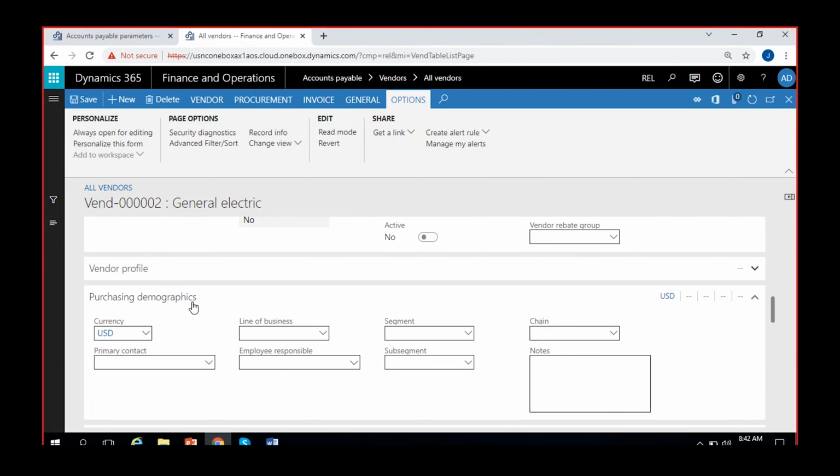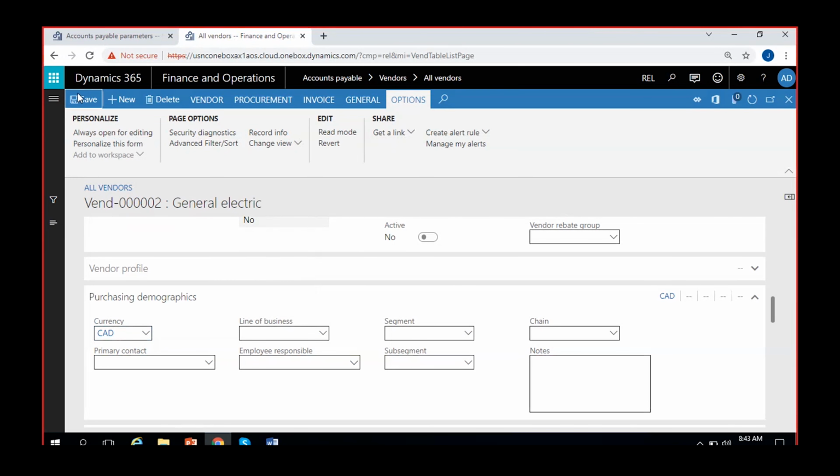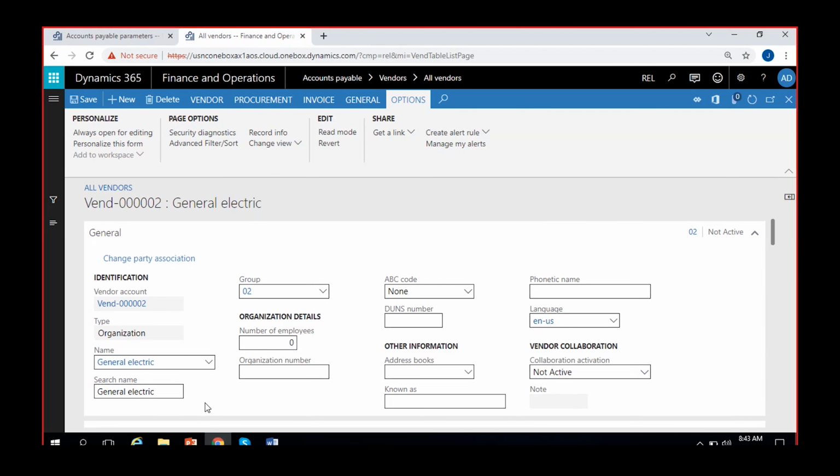If it is a domestic or local vendor, you can give your own accounting currency. If it is a foreign vendor, it's a compulsory field. If it is a foreign vendor and you will work with a different currency with this vendor, you can give a different currency like Canadian dollar. Whenever you create any invoice or payment for this vendor, it will take the Canadian dollar as the transaction currency. Okay, that's how it works. So let this vendor be a foreign vendor.